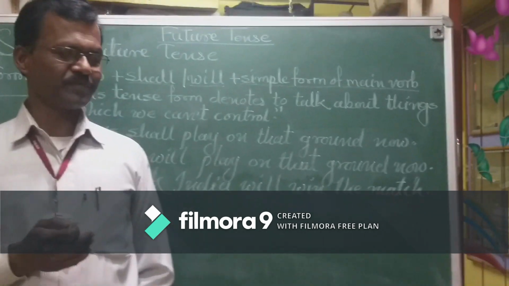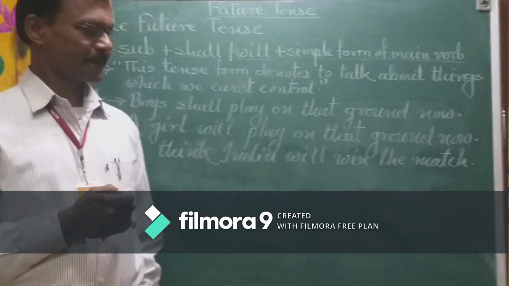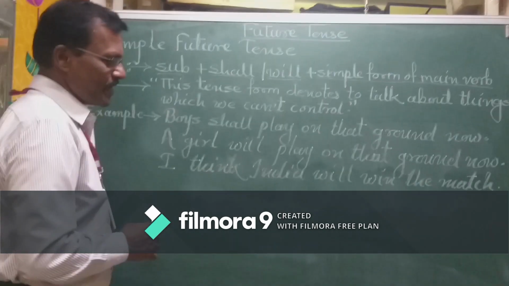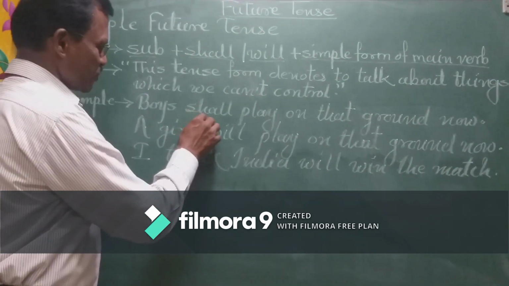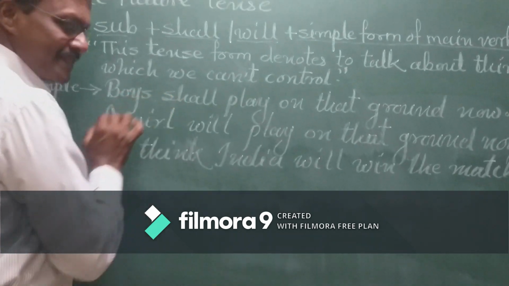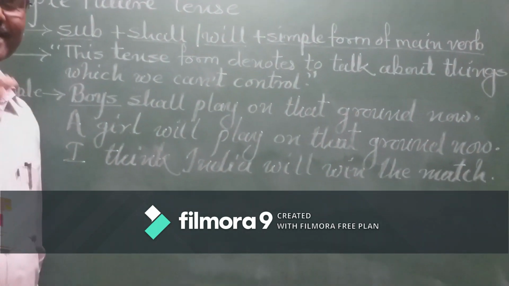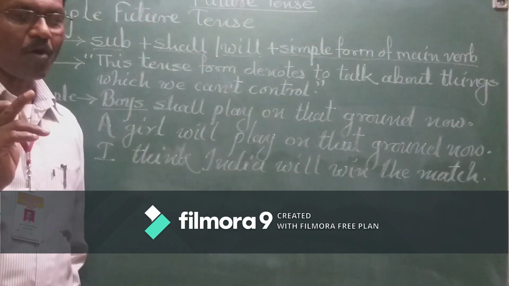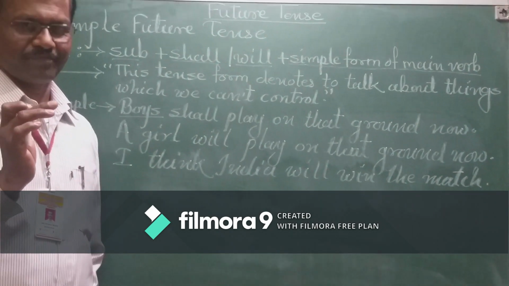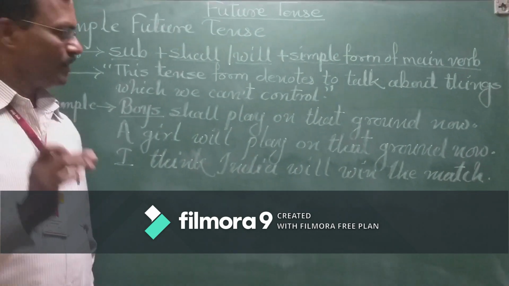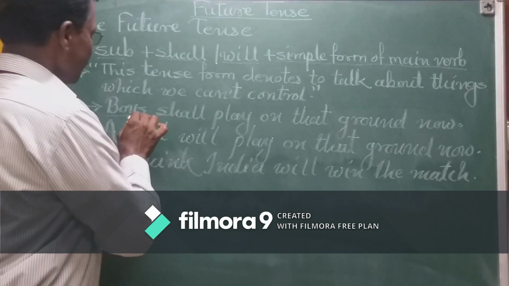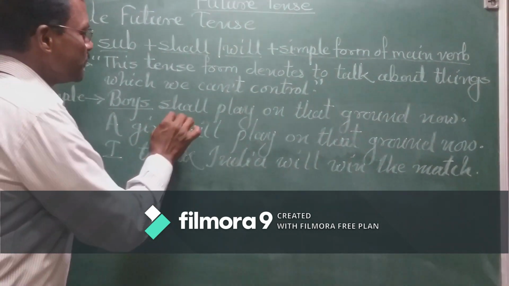What is the function of these words in this? Boys shall play on that ground now. Boys is a plural subject, not a single boy, many boys. Friends, boys is a plural form, so if our subject is plural, we should use shall.